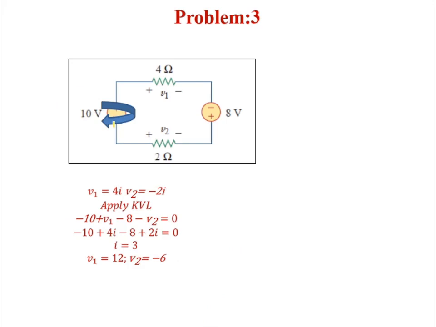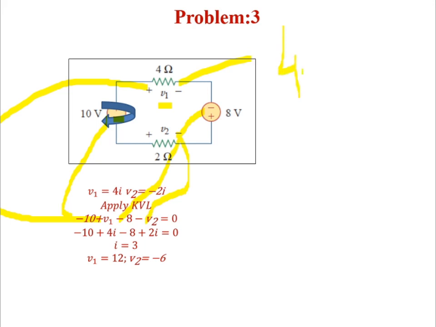Here the minus is hidden. Just consider it. Now I am applying KVL. Minus first 10. Then it is entering at the plus, so plus. It is entering at a minus, so minus. It is entering at a minus, so minus. So now find the drops. What is the drop across here? The drop across here is 4 into I. The drop across here is 2 into I, but it is entering at a minus, right? So you got a minus here.